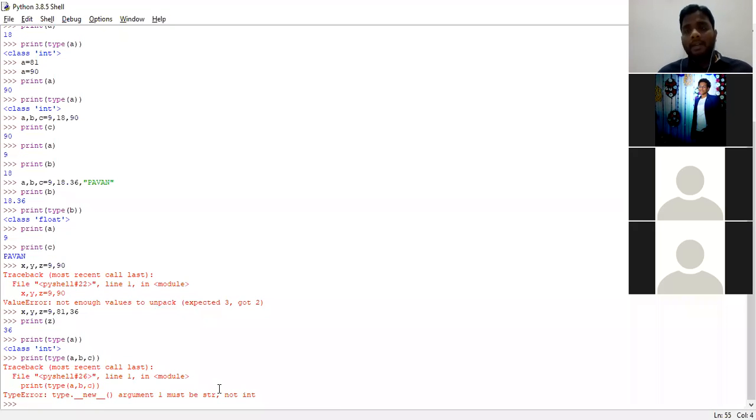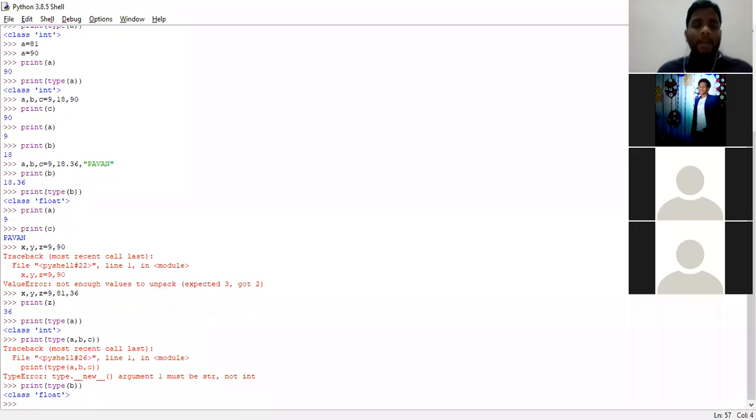See, it gives an answer. It gives an error. For one statement, we can take only one type. See here, I have asked print type of A. It has given us integer. Next, if I want to check the type of B, print type of B, it will be giving float. Clear? Everyone clear with this? Okay. Next.